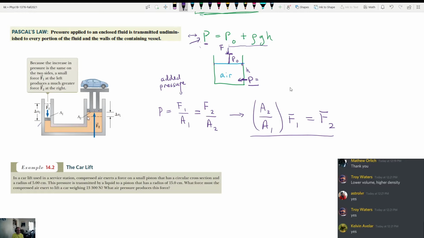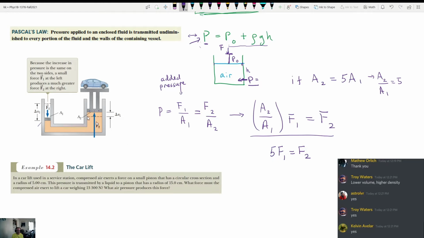Because let's say A2 is 5 times as big as A1. Let's say the area on the right-hand side is 5 times as big as the area on the left-hand side. Then what would the ratio of A2 over A1 be? Well, the ratio of A2 over A1 would be 5, obviously. So using that simple example, this is the result that we get, and let's talk about what it means. 5 times F1 is equal to F2.